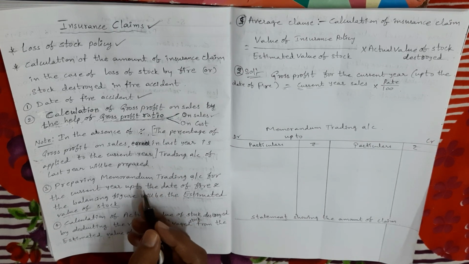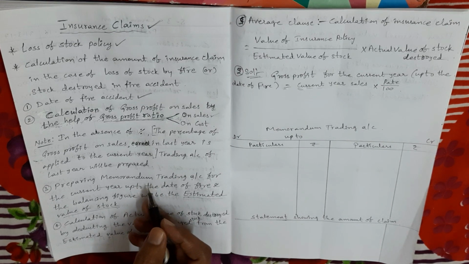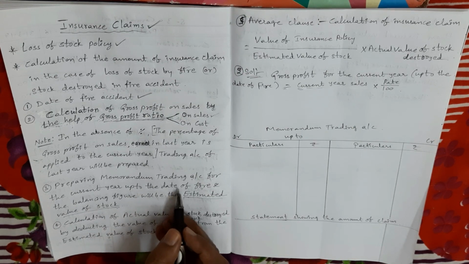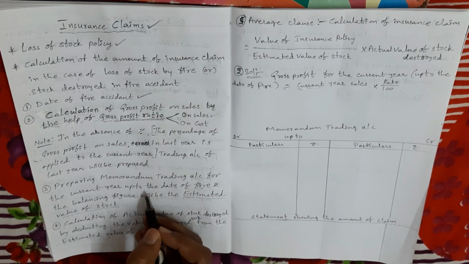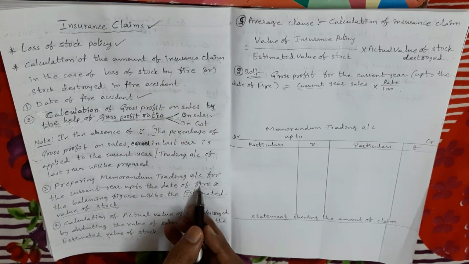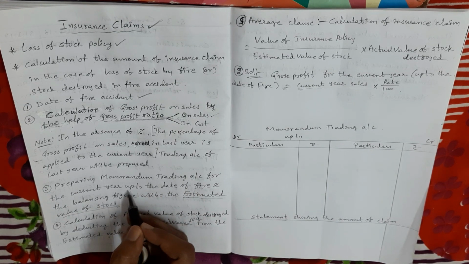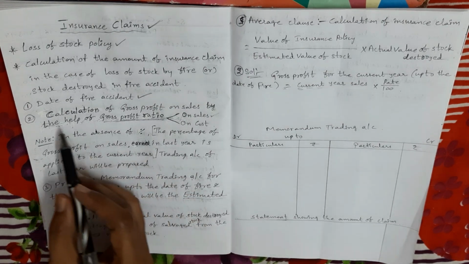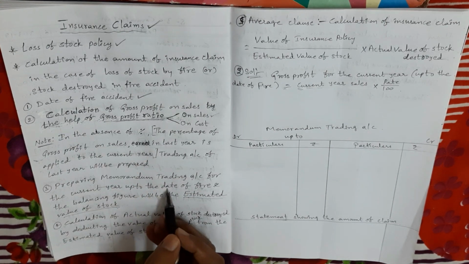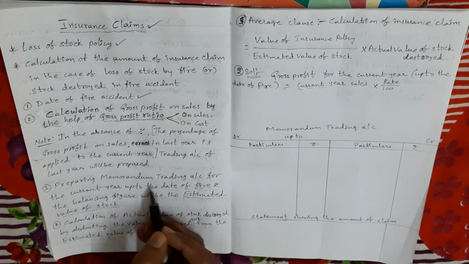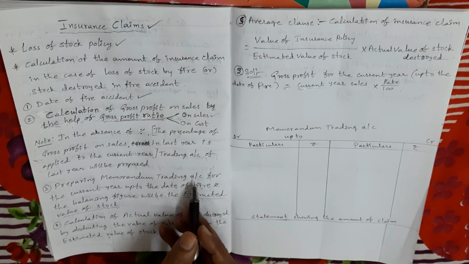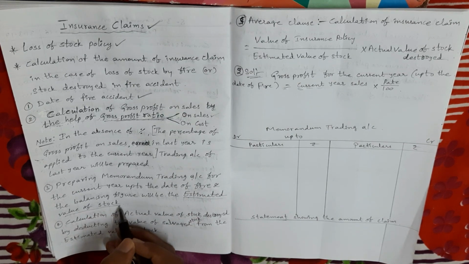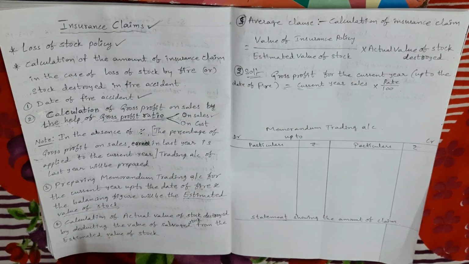So along with opening stock, we take current year purchases, current year sales and current year gross profit up to the date of fire, which we have calculated in the second point. We take all these items in the memorandum trading account. By closing the memorandum trading account, we get the estimated value of stock. So this is the third step.